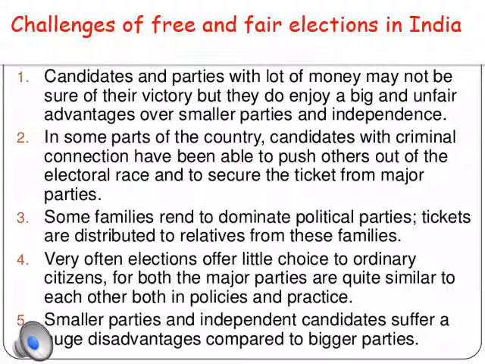Very often the elections offer little choice to the ordinary citizen. If two parties are standing for an election and they have the same policies and the same practices, then whether we vote for party one or party two, they are going to do the same with the economy.